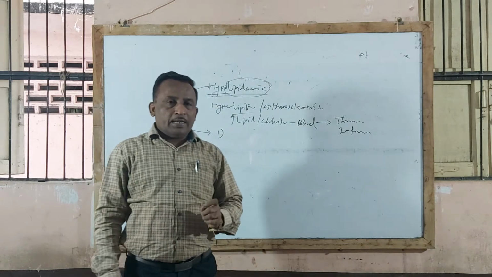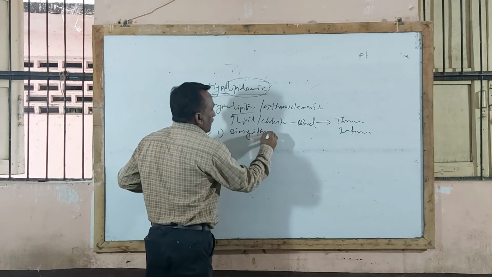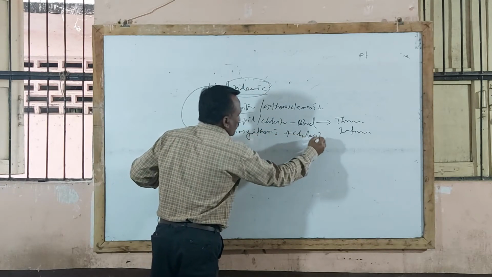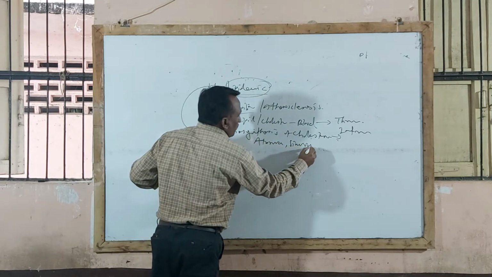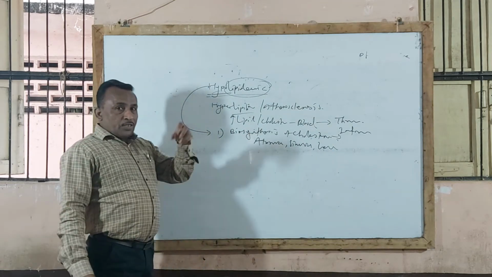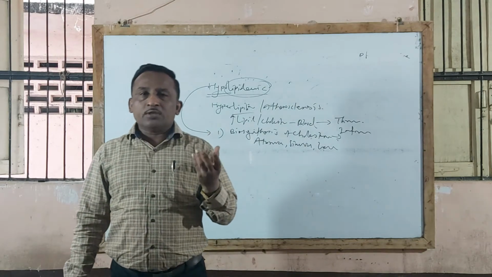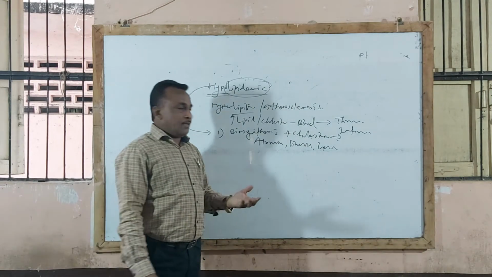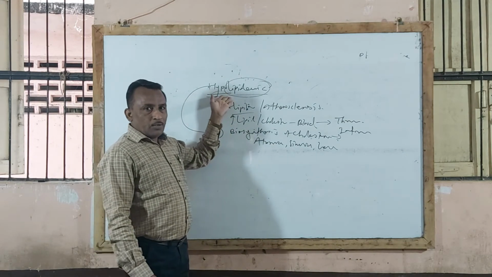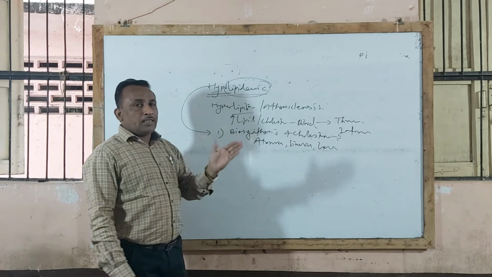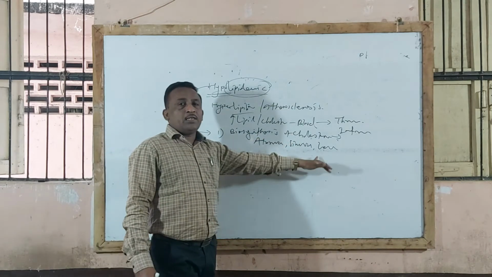In that, the first type are those agents that act by inhibiting biosynthesis of cholesterol. They directly inhibit biosynthesis of cholesterol in the body. Example: atorvastatin, simvastatin, duostatin. Even in today's practice, these drugs, atorvastatin, simvastatin, are used in the market. ज्या पेशंटचं कोलेस्ट्रॉलचं कॉन्सन्ट्रेशन फॅटी मासेस आहेत किंवा मोस्ट ओबेस पीपल आहेत, अशा पीपल्स मध्ये these drugs are given to the patient to produce hypolipidemic effect. So these agents act by the mechanism of inhibiting biosynthesis of cholesterol. Examples are atorvastatin, simvastatin, duostatin.